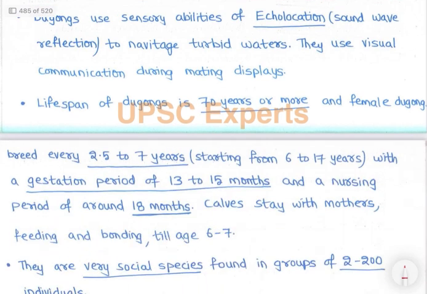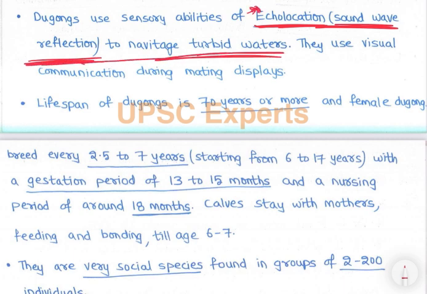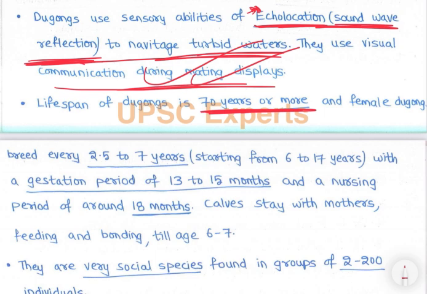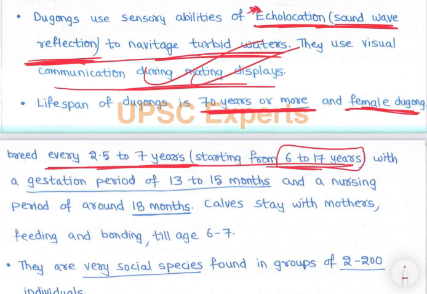Then dugongs use sensory abilities of echolocation, sound wave reflection. We will discuss echolocation in the questions, right? To navigate turbid waters. They use visual communication during mating displays, right? Lifespan of dugongs is 70 years or more, and female dugongs breed every 2.5 to 7 years starting from 6 to 17 years, right? With a gestation period of 13 to 15 months and a nursing period of around 18 months, right?